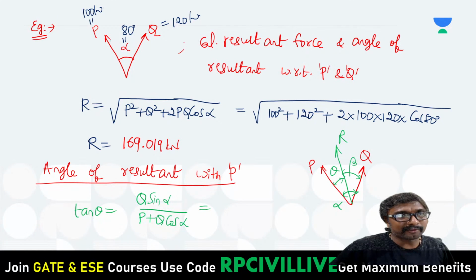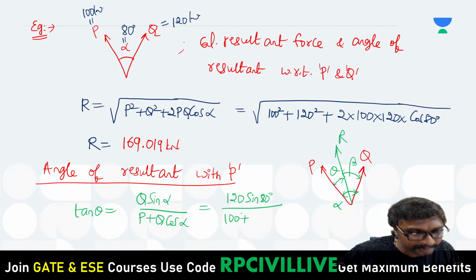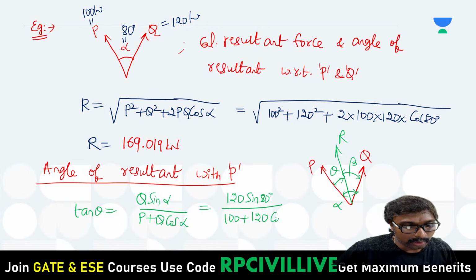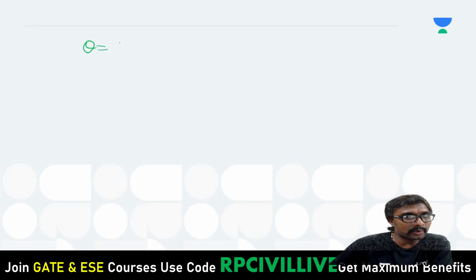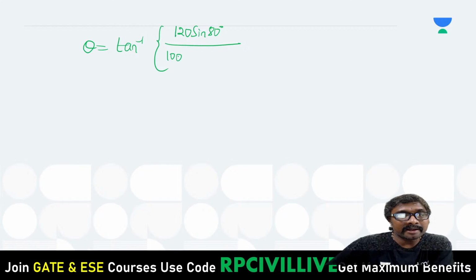If you want to get the angle with respect to P, first we have to write Q. Q is 120 into sin 80 degrees divided by P, 100 plus this 120 into cos 80 degrees. Next, theta equal to tan inverse of 120 sin 80 divided by 100 plus 120 into cos 80.